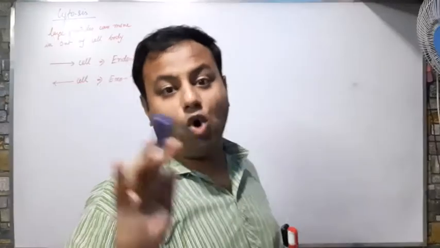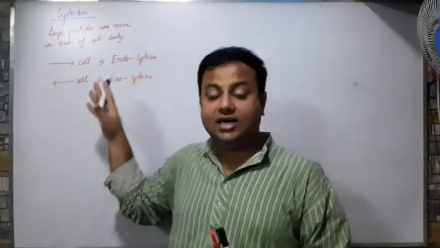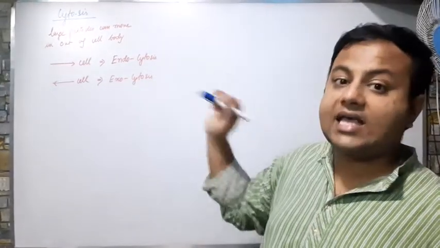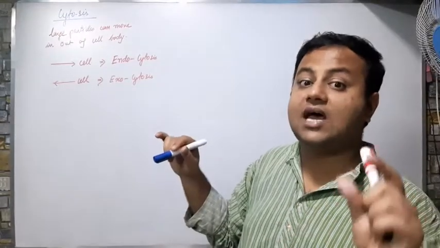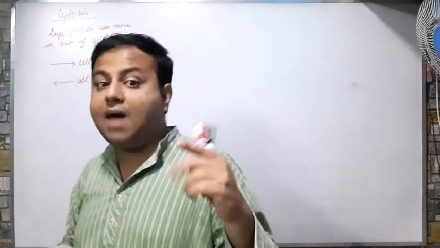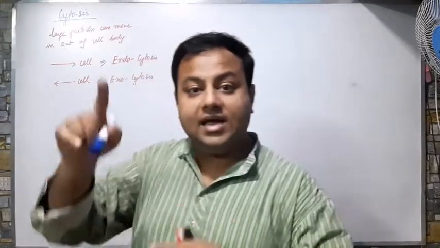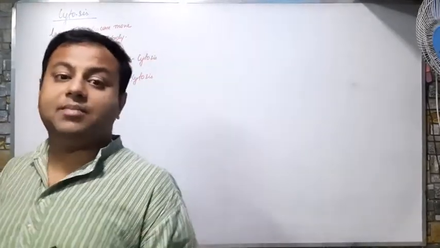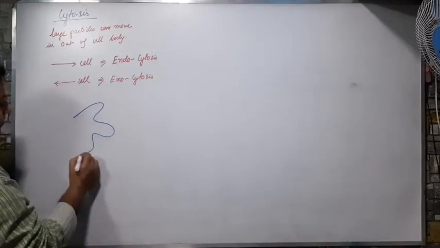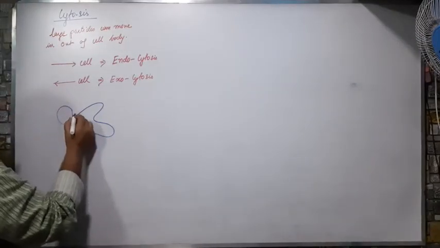This does not take place in every organism because all organisms don't have the ability to take in solid particles directly. This can happen only in certain organisms which have a flexible cell membrane. For example, amoeba. I told you amoeba doesn't have a fixed shape. Its cell membrane is movable. So this is the part of the amoeba. This is the amoeba.